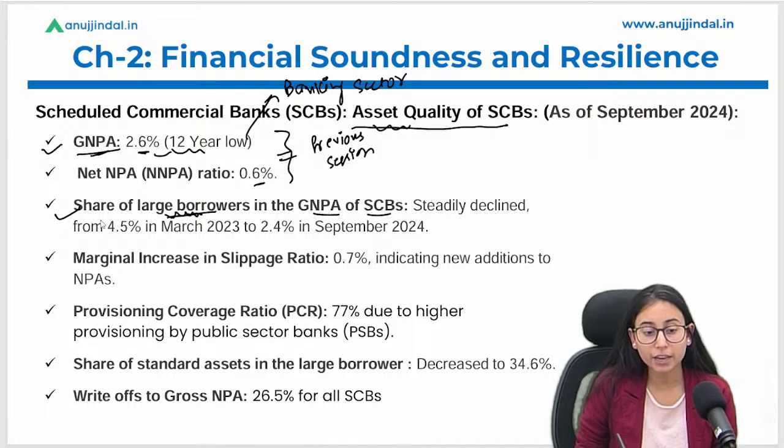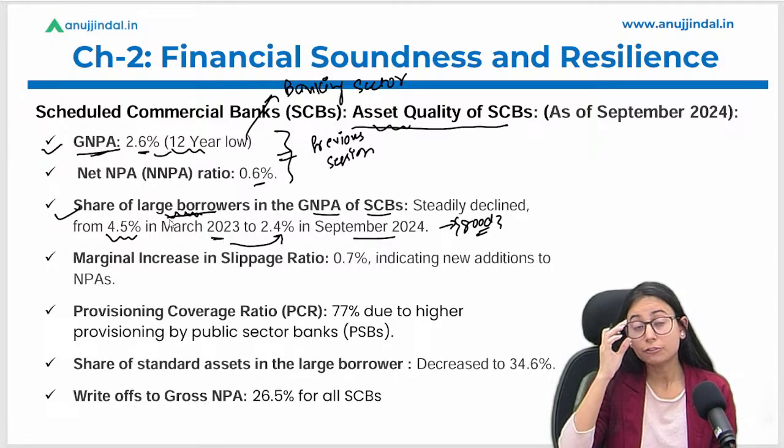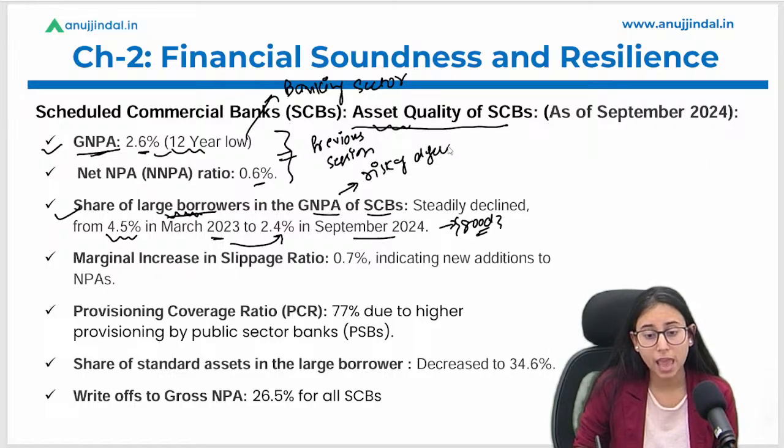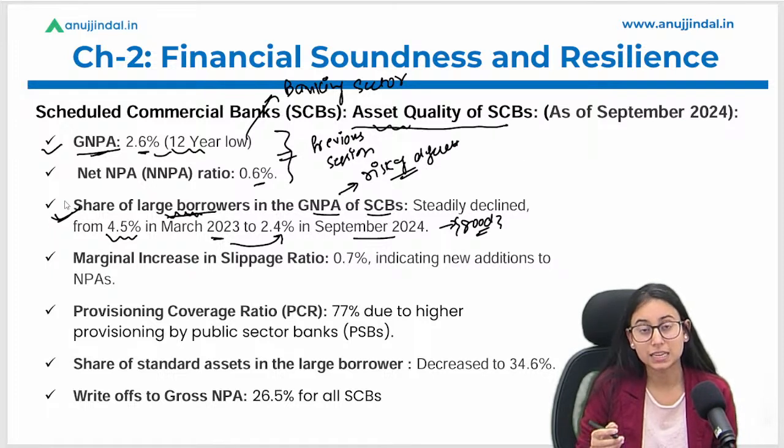So what is the share? It has decreased from 4.5% in March 2023 to 2.4% in September 2024, which is a good sign for the banks, because if GNPA of large borrowers reduces, it will reduce the risk of default, and there would be less risk for the large borrowers as well.